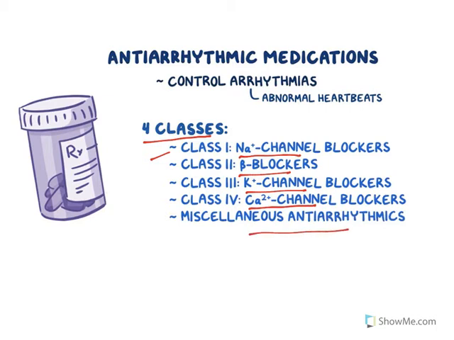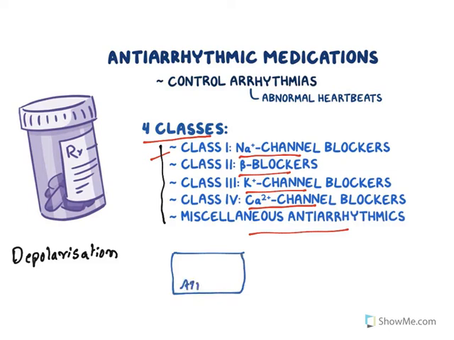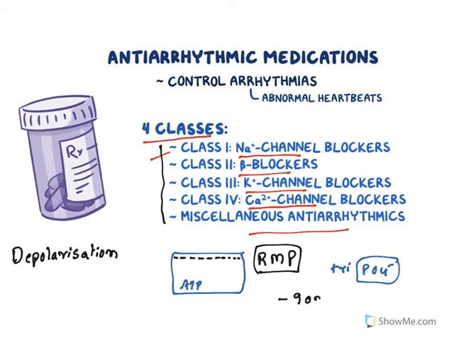Now, before understanding the mechanisms and the drugs, we need to understand certain words like depolarization. This word keeps coming in cardiac physiology. Understand what it means. Usually inside the cells, there is a lot of ATP. ATP is a triphosphate, meaning PO4 minus groups are there, and a lot of proteins are there. Because of the presence of all of them, inside the cell there is a negative charge. And that is known as resting membrane potential. Potential means charge. So normally inside the cell a negative charge is there. In a cardiac cell it is around minus 90 millivolts. This is known as resting membrane potential.